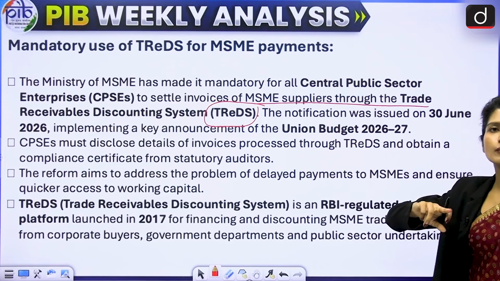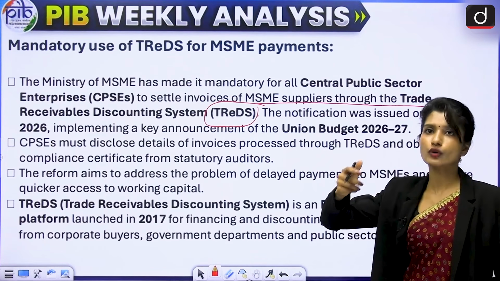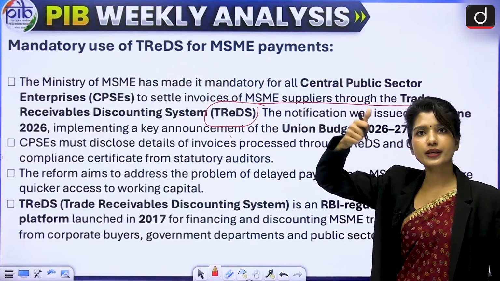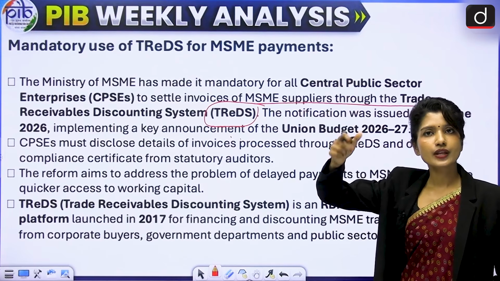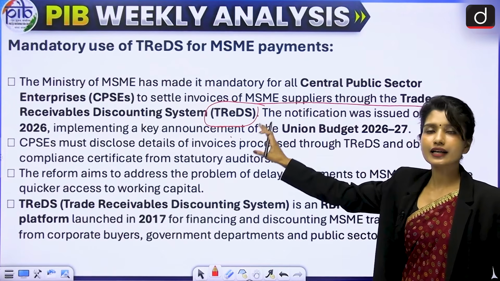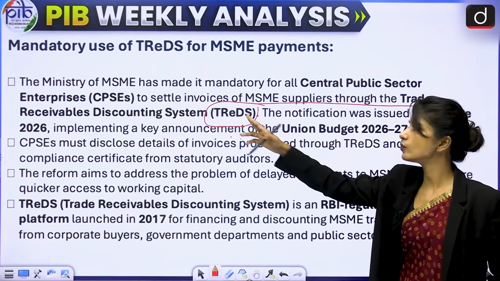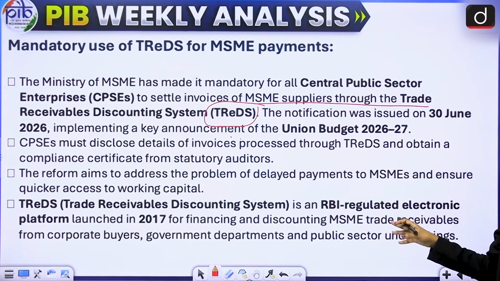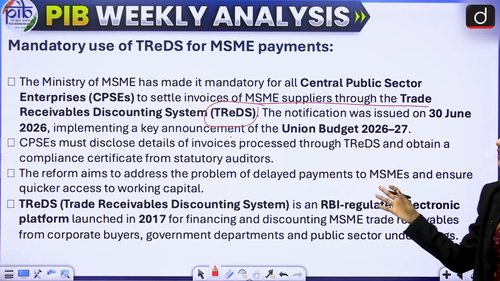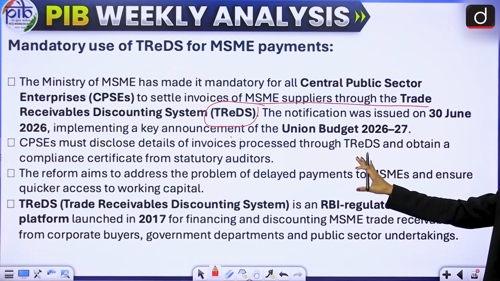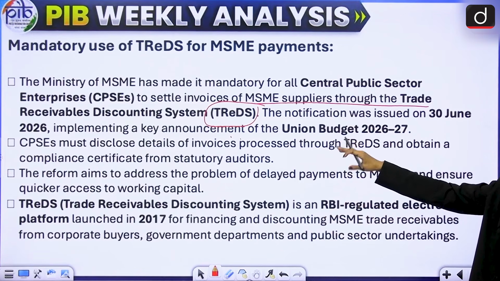Now what that small company would do, the small company will create an invoice of 10 lakh and upload it on TReDS, right? Now, once it is uploaded on TReDS and approved by a buyer, the banks and non-banking financial companies, that is NBFCs, will bid to provide money against that invoice.